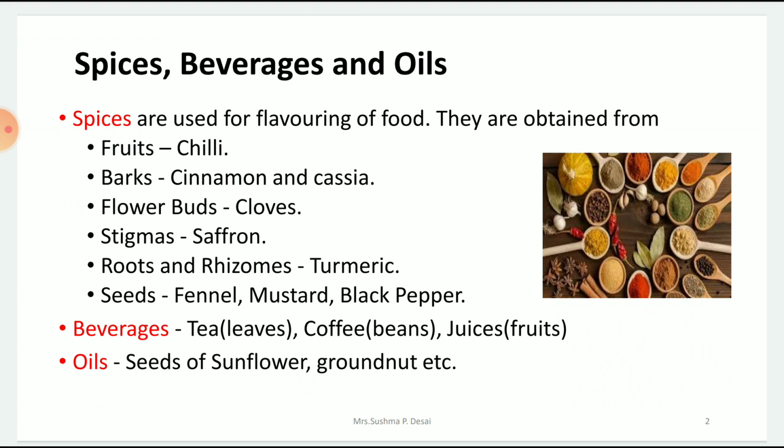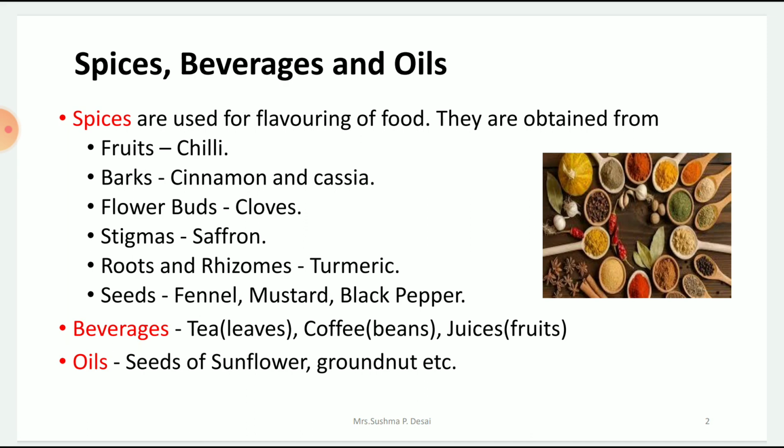Then from roots you get turmeric, roots and rhizomes. From seeds you get fennel. Fennel is your saunf, what you eat after food. Then you get mustard, you get black pepper also from the seeds. So these are the different spices that you use to flavor your food or increase the taste of your food. And whenever these spices are used, they're used in less quantity because they have a very strong aroma and they also have a very strong taste. They add a strong taste to the food. So therefore they are used in little quantities for the food.